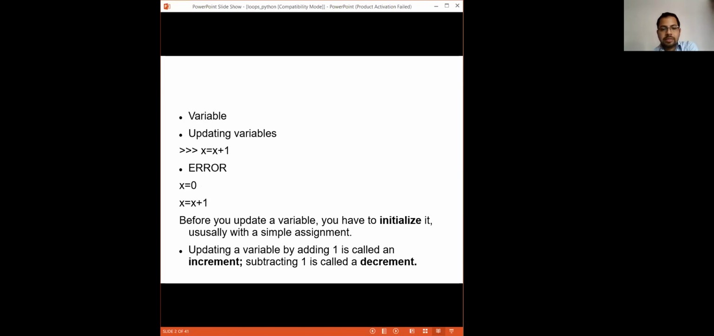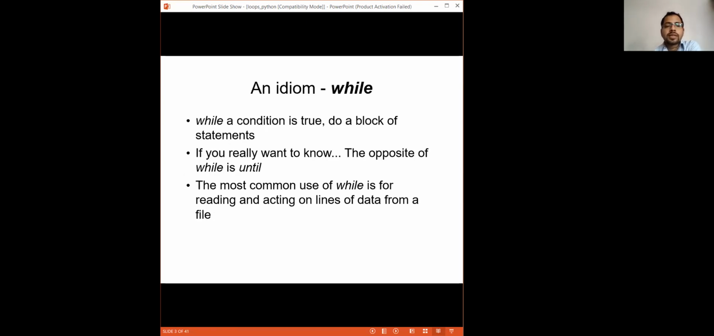Now, updating a variable by adding 1 is called increment, and subtracting 1 is called decrement. As you know, addition will increase the value of x, and if you subtract something, that will decrease the value of x. Now there are two kinds of loops. One is while, and another one is for loop.